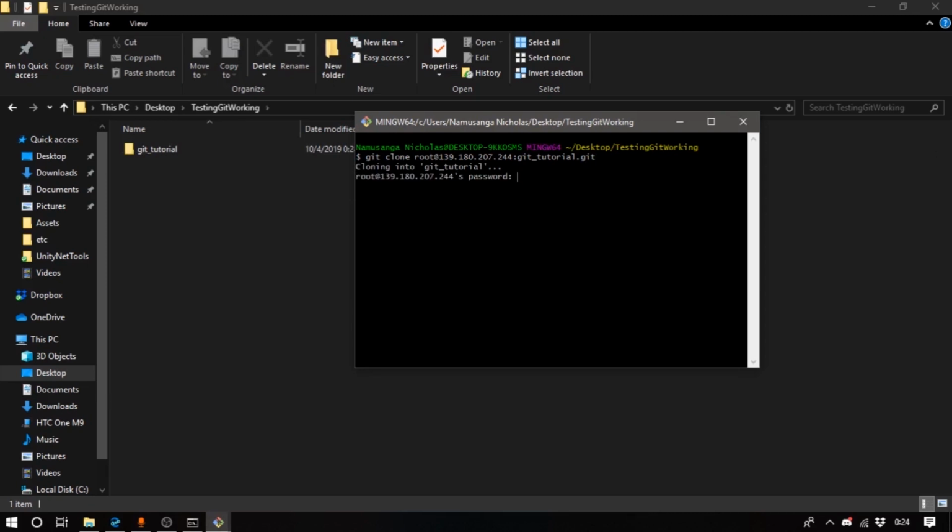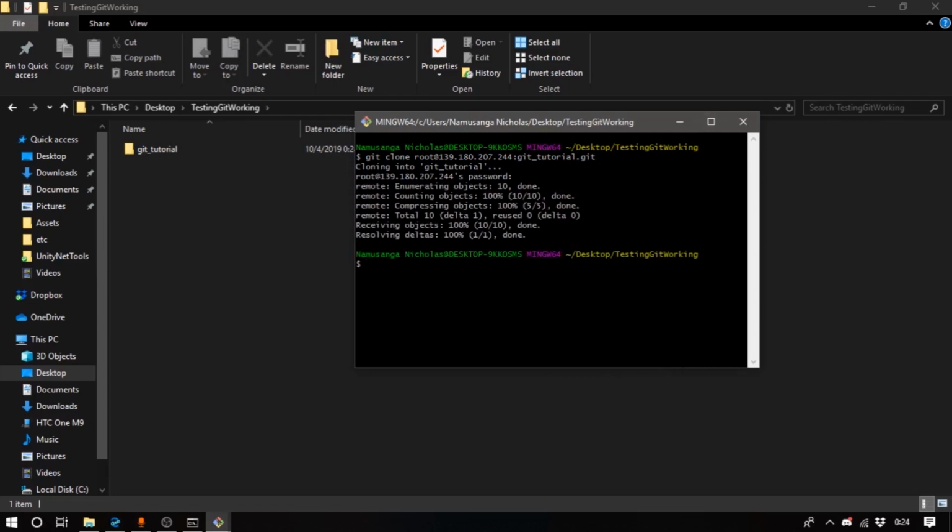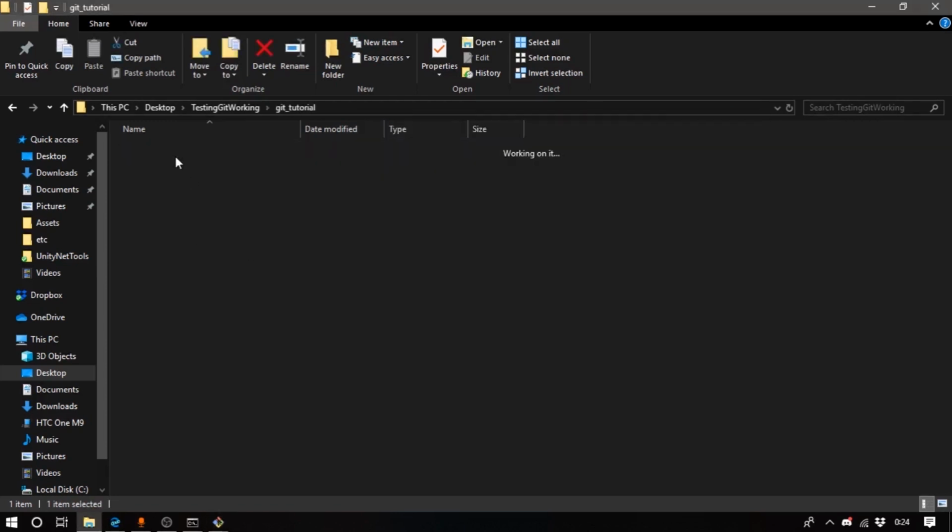and so it wants the password, surely. So I'm gonna copy that password in here, paste it there now, and there it goes with the cloning. Notice how it has actually cloned the file that we created and pushed locally.